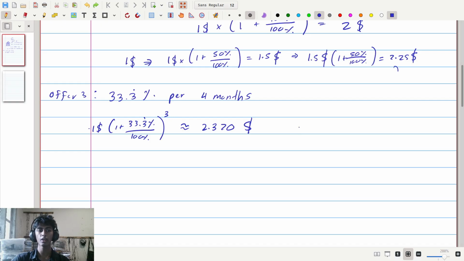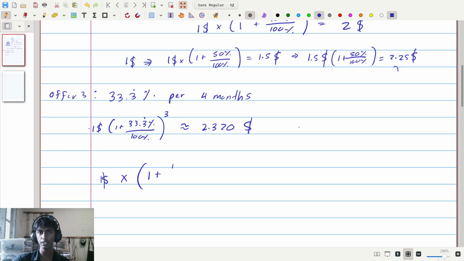What we had to do to get 33% 3 times per year, as in every 4 months, is to take our initial amount of $1 and then multiply it by 1 plus the amount that we gain, divided by 100%, to the corresponding number of powers that we divided our number into.